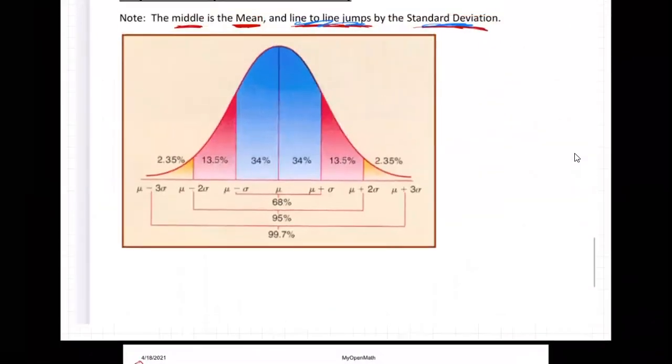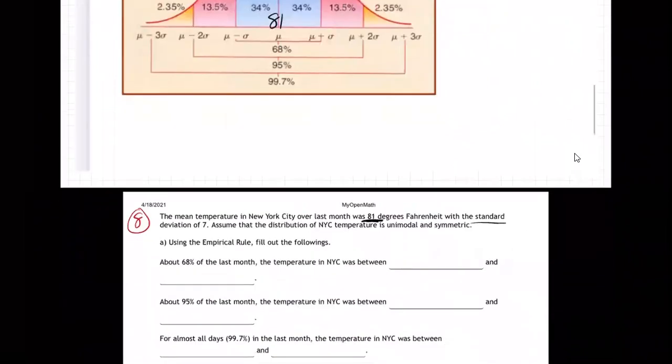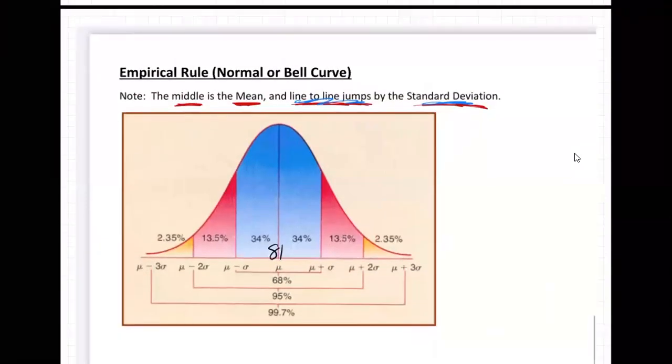They're saying the average temperature was 81 degrees. So 81's right there in the middle. And it says standard deviation of 7, which means that's the jump from line to line. See right up here it says the line-to-line jumps are by the standard deviation. That means this goes up 7 from line to line.